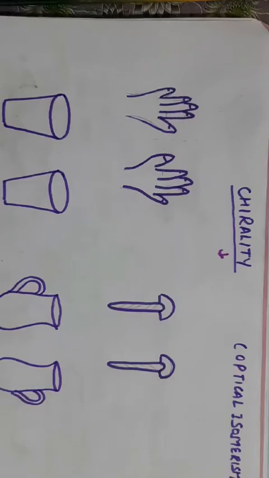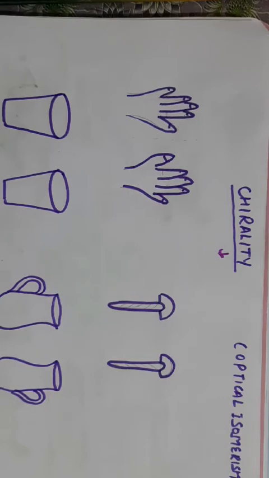Good morning, students. In this session, we will be discussing chirality, then different terms like enantiomers, mesocompounds, racemic mixtures, diastereomers. This is part 3 of the optical isomerism. Earlier, I have posted 2 videos on optical isomerism. One was the basic terms in optical isomerism, second was RS nomenclature. So, let's start with chirality.